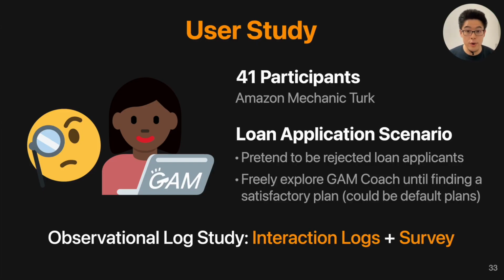After developing GAM Coach, we wanted to use it as a research instrument to learn how everyday users would use an interactive recourse tool. So we conducted a user study with 41 participants, whom we recruited from Amazon Mechanical Turk. Similar to the demo with the loan application scenario, we had the participants pretend to be different rejected loan applicants and let them freely explore GAM Coach until finding a satisfactory plan.